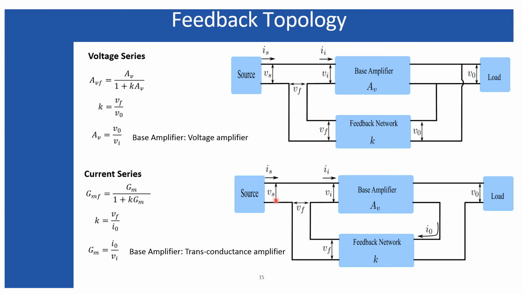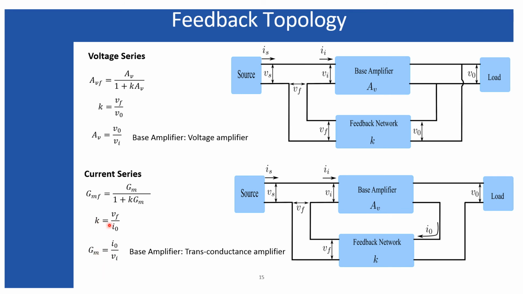So therefore it is called the transconductance amplifier. The base amplifier gain you can take as output current to input voltage, because the input is a voltage type. It has a closed loop gain which we generally denote as G small m for the transconductance.